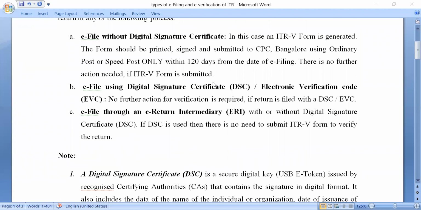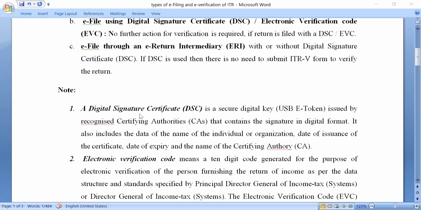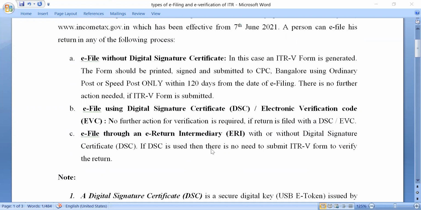A person is issued a digital signature certificate by certifying authorities, the authorities certified by the government to issue this certificate. You have to apply for this and pay something for it, and after you get your digital signature certificate, you can use it, and it will be equally valid as your own normal signature. I have also given an explanation of digital signature certificate here. This is in digital format.